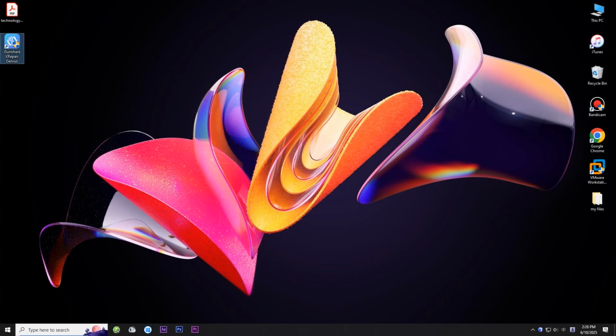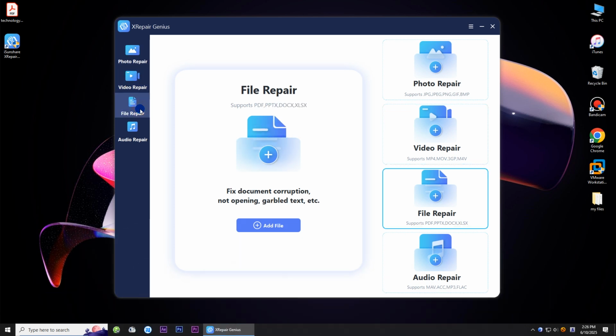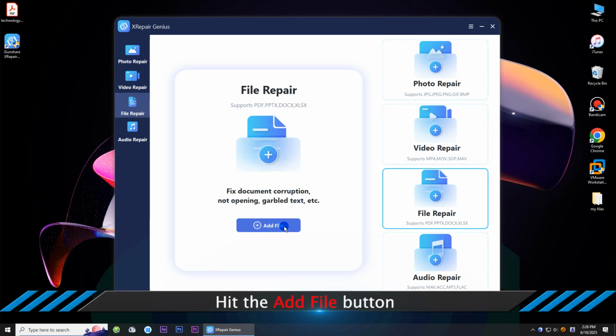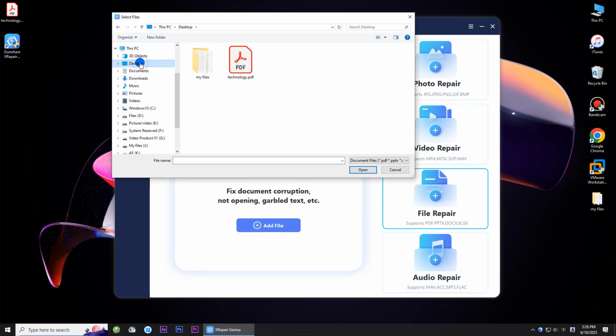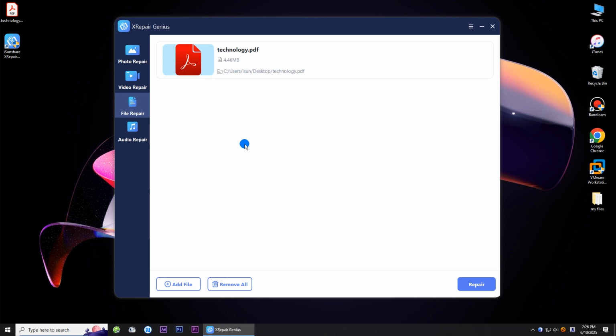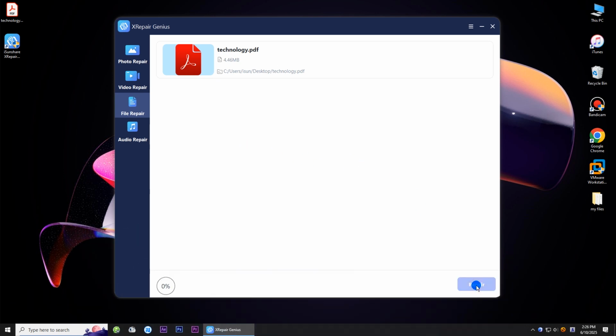Open the software and choose the File Repair option. Now, click the Add File button to upload PDF files into the software. Then hit the Repair button to begin the repairing process.